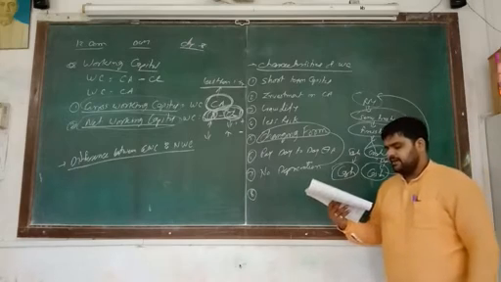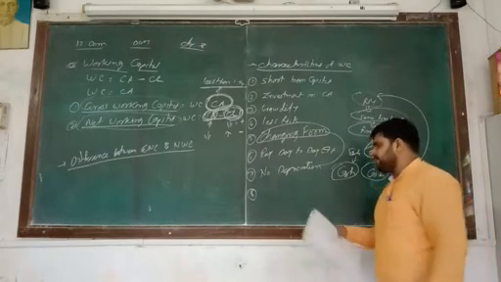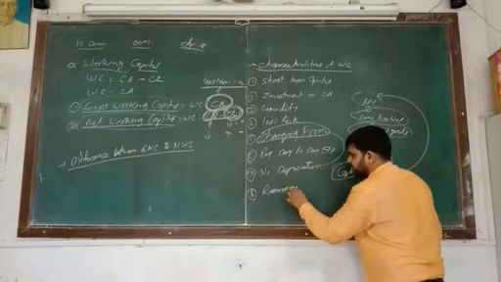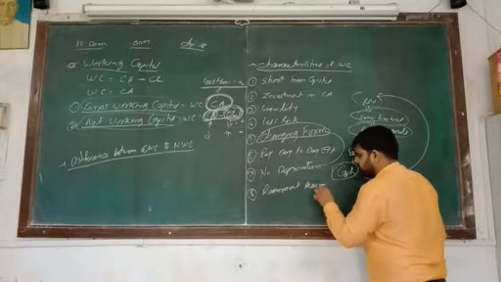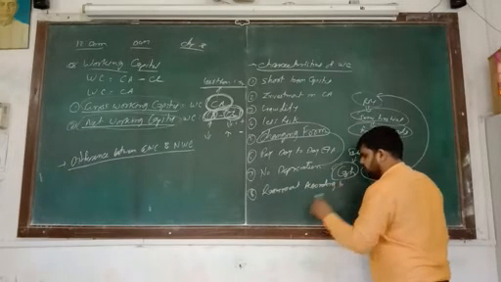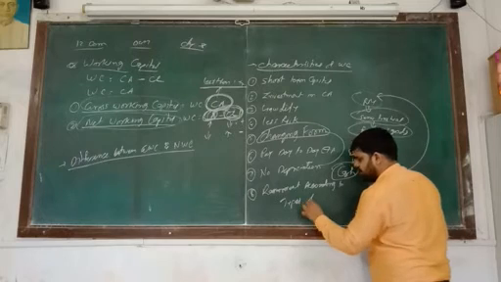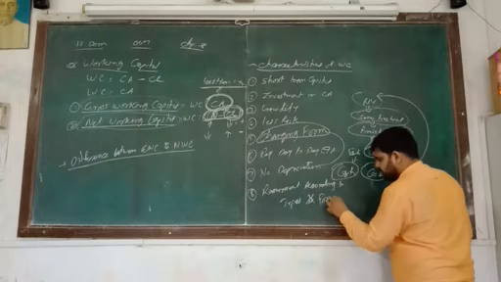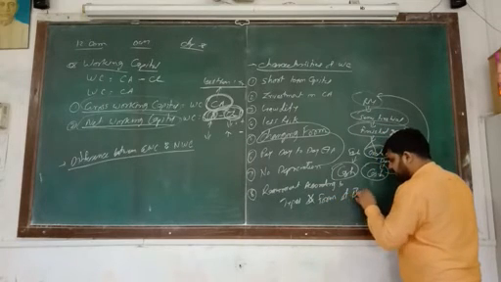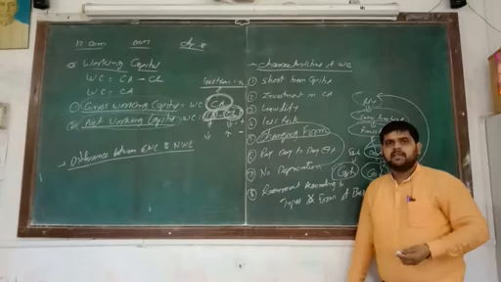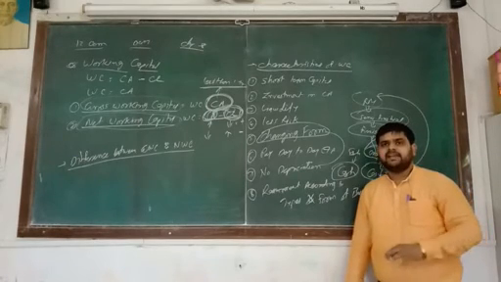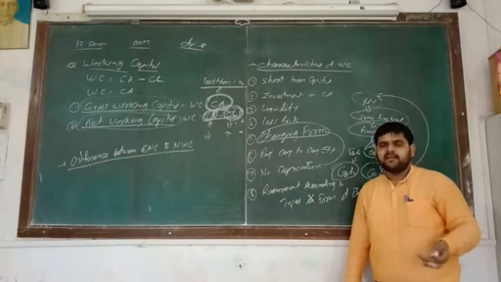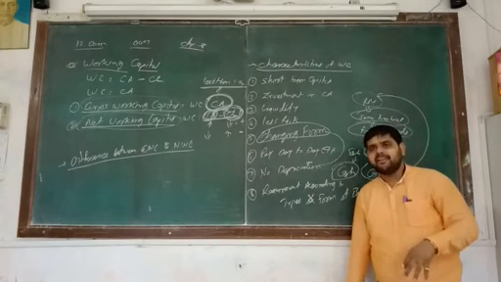And last, number 8, requirement according to type and form of business. As we discussed, if our business is only trading, more working capital is required. If our business is producing products, then more fixed capital is required.